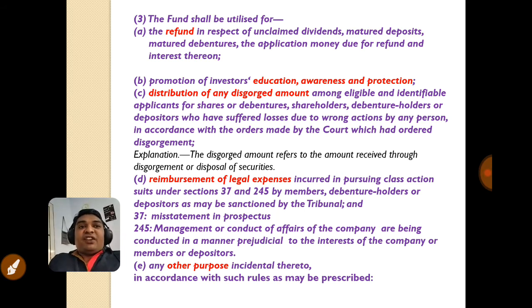The first purpose is refund in respect of unclaimed dividends, matured deposits, matured debentures, the application money due for refund, and interest thereon. This means earlier, if the money was transferred after 7 years to the Investor Education and Protection Fund, the investor was not able to get the money back from that fund.